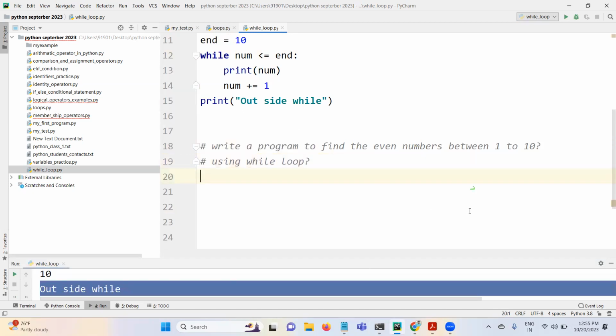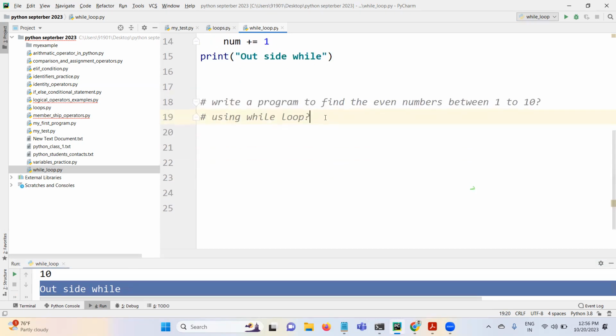Okay, guys. The reason I'm taking the same example is that we know what an even number is and all. We know the problem. But how you are going to solve the same problem using the while loop is what matters, right? So start_val equal to 1.